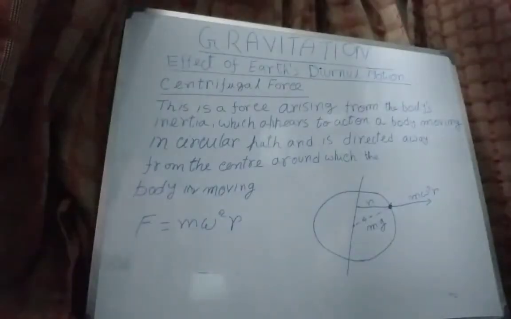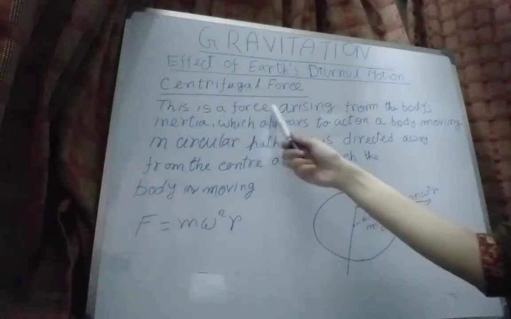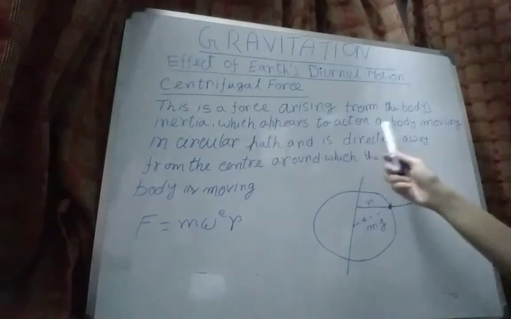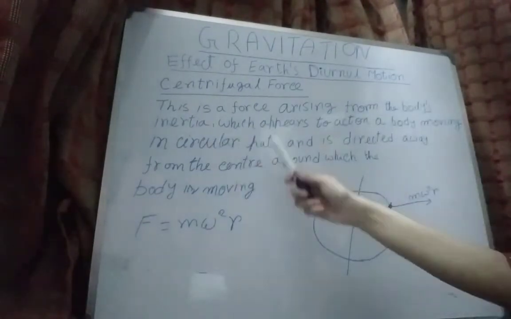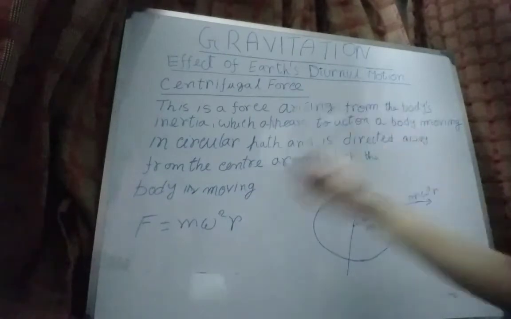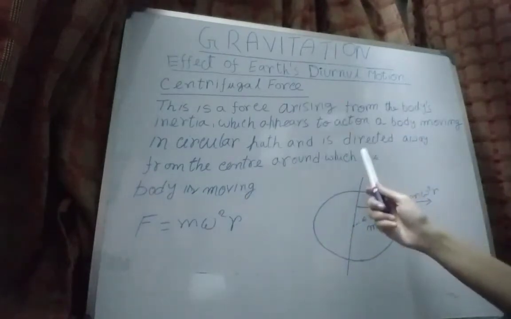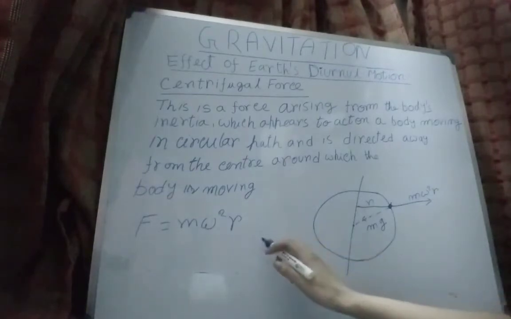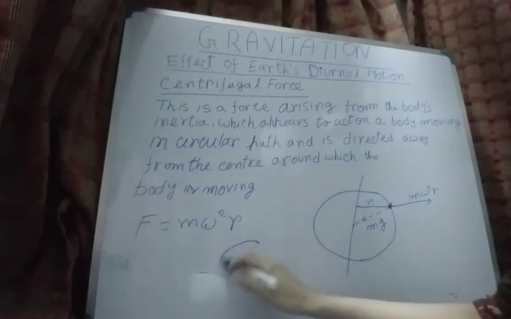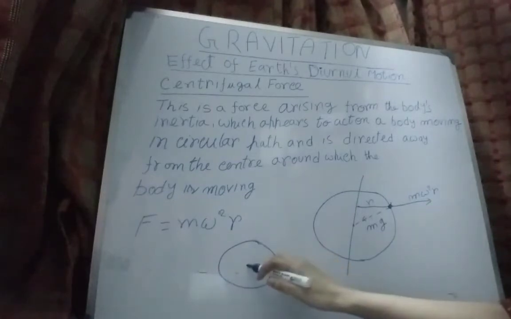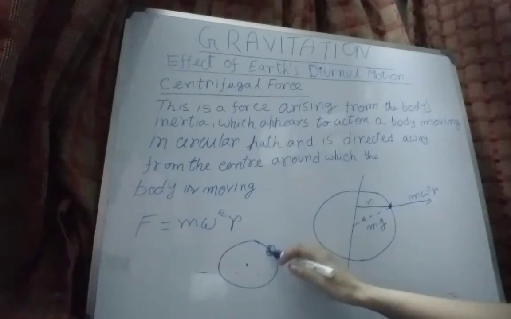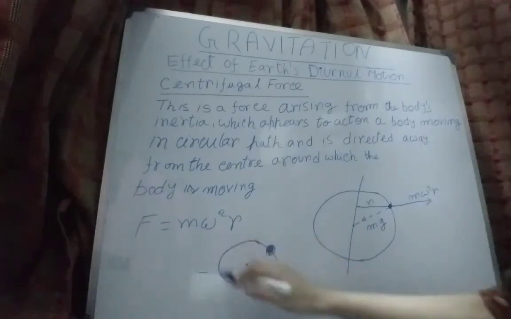The next important thing is centrifugal force. Now what is this force? This is a force arising from the body's inertia, which appears to act on a body moving in a circular path and is directed away from the center around which the body is moving. Suppose this is a circular path, and this is the center of this circular path. A body of mass m is moving around this circular path.